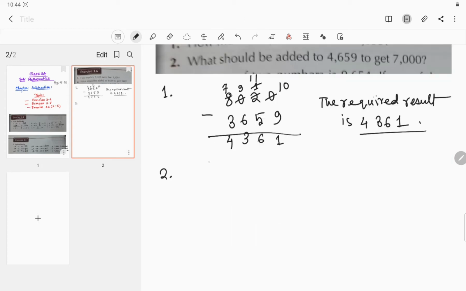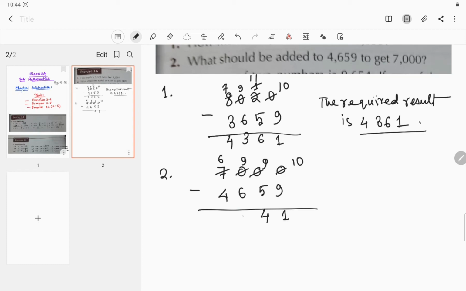Okay. Now question number 2 says, what should be added to 4,659 to get 7,000? So you have to do subtraction. Write down the bigger number and then the smaller number. Now subtract it. This will be 10, and this will be 9, this will be 9, and this will be 6. Now 10 minus 9 is 1, 9 minus 5 is 4, 9 minus 6 is 3, 6 minus 4 is 2. So this is our required result.